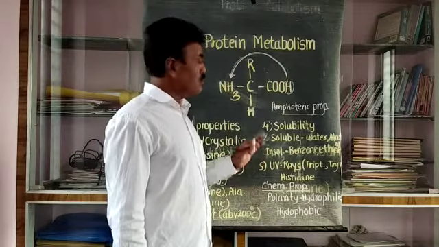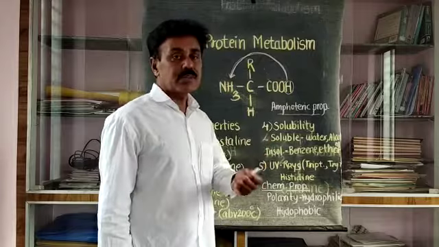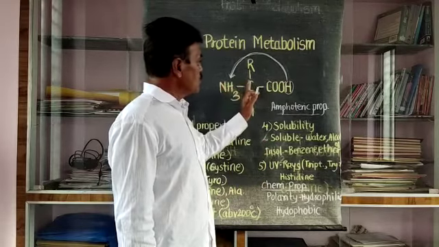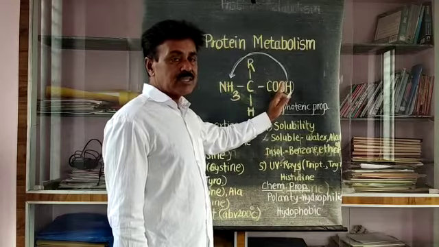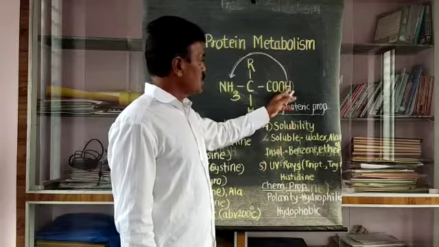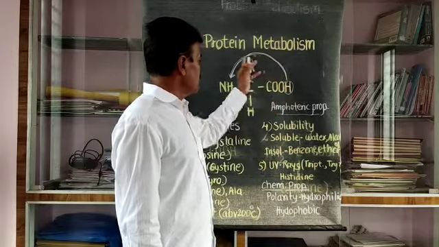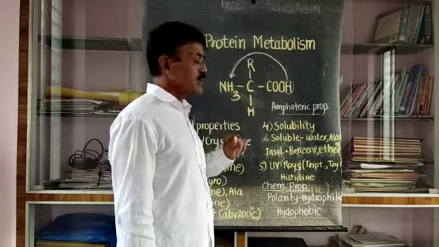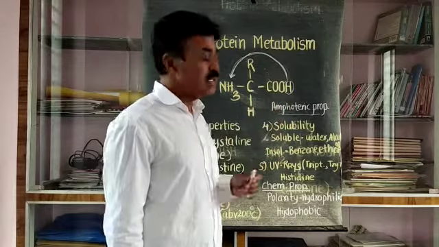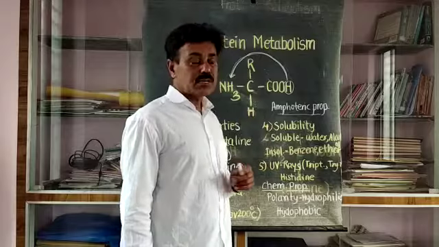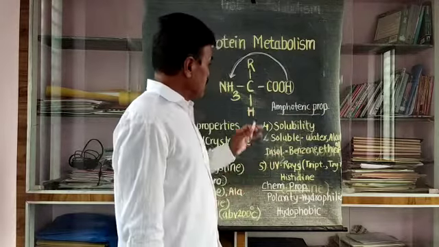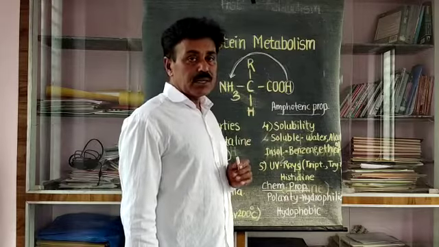At the same time this amino acid shows a different property. The first form has NH2, carbon, and COOH, the acidic group. But if the hydrogen dissociates and associates with the amine group, the amino acid shows the second property. Due to that it is called a dual property, and the scientific name of that property is the amphoteric property. This is one important chemical property.